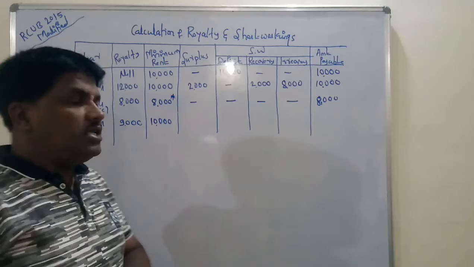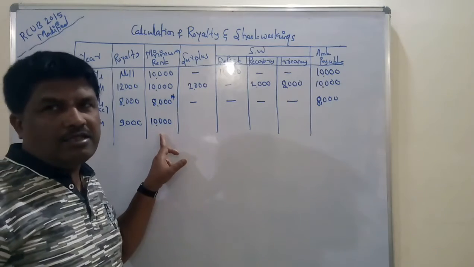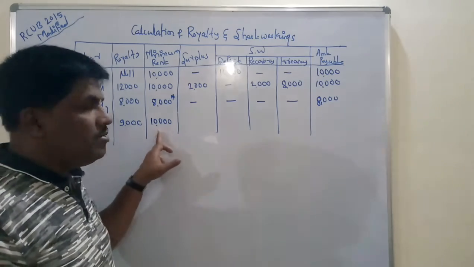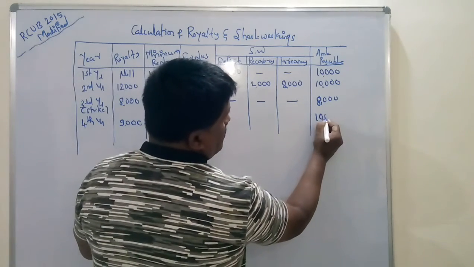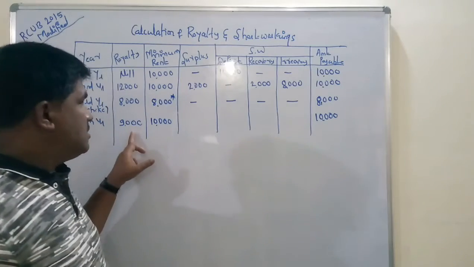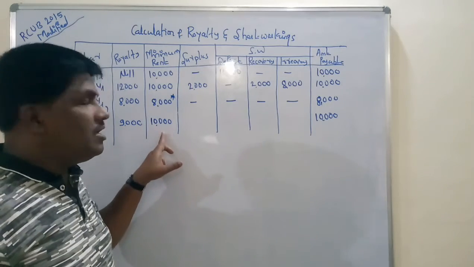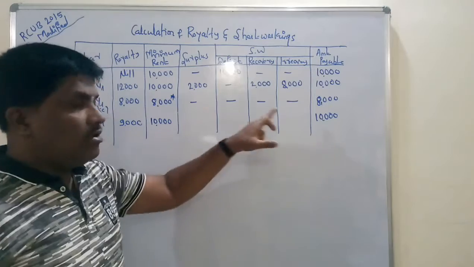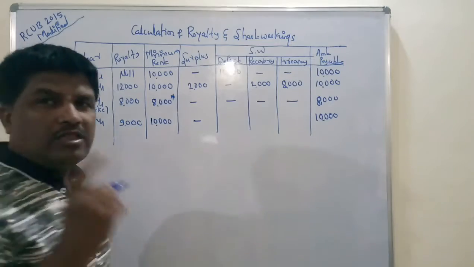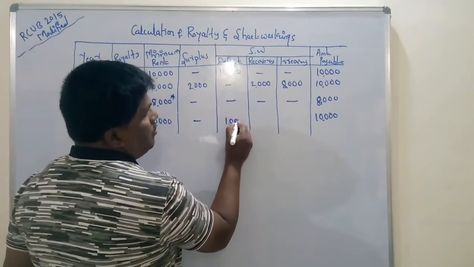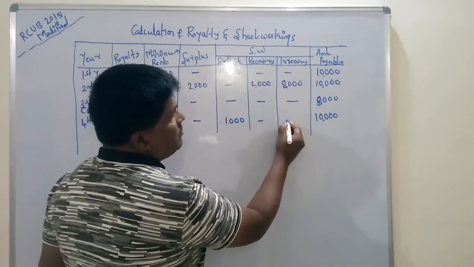In the fourth year, how much actual royalty is there? 9,000. And how much is the minimum rent? 10,000. As the actual royalty is less than the minimum rent, how much amount is payable to the landlord? 10,000. Because the actual royalty is 9,000 and the minimum rent is 10,000, only the minimum rent is payable. You pay rupees 10,000. Further, how much deficit do we get here? 1,000 deficit. So in this year there will not be any recovery or irrecovery.